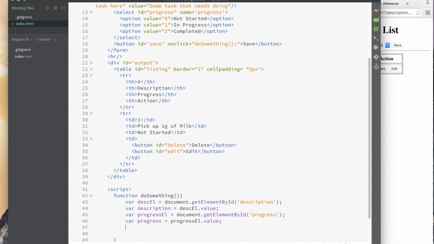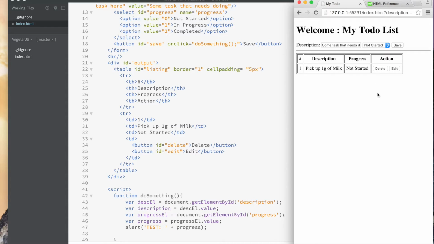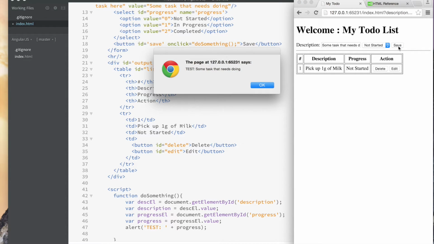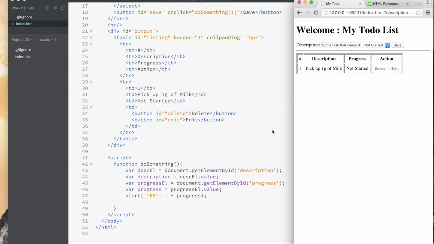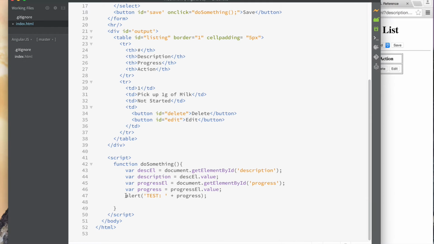All right, and if I do alert test, for example, and then plus progress, I should be able to read the progress here, and it didn't save yet. Okay, 0, and then if I change this, it should be 2 now, and so there it is, it's 2. So that demonstrates that I can read these two values. Okay, so now I can read them.